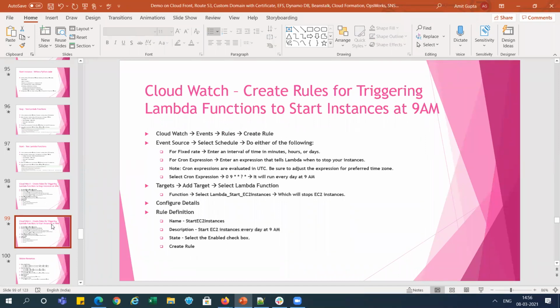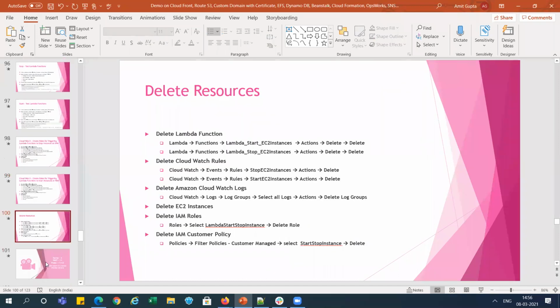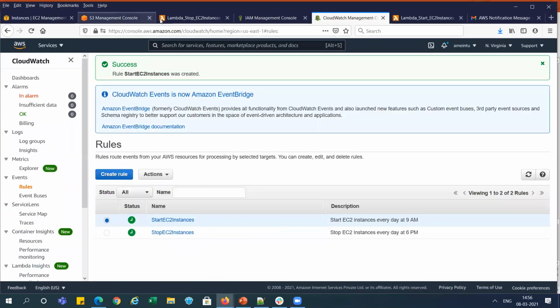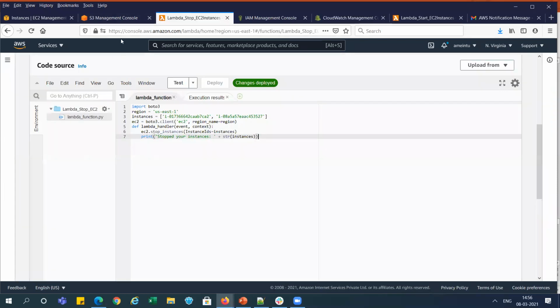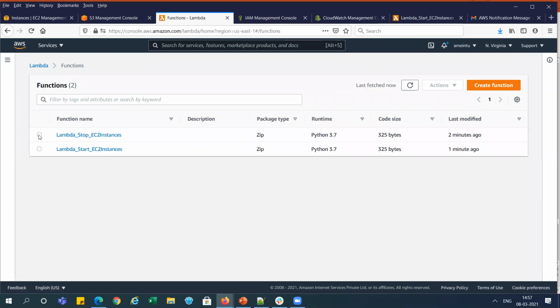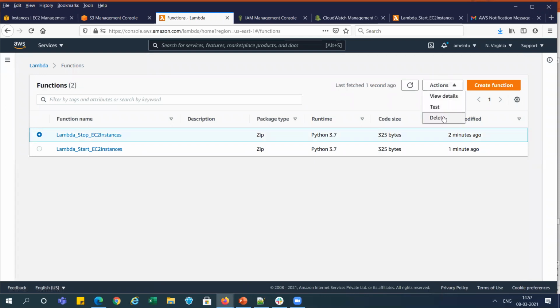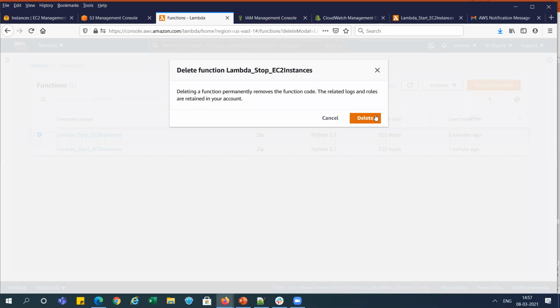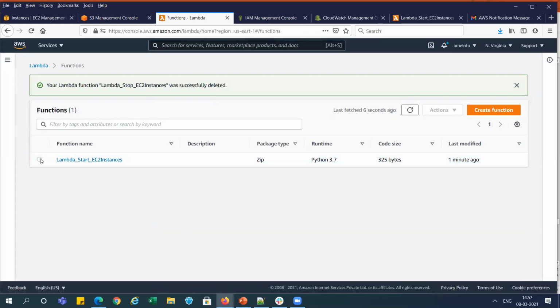So next things, we need to delete all those resources which we use in this POC. So we need to really delete the lambda function, then CloudWatch rules, CloudWatch logs, right? We need to do all those things. So first I'm going over there and deleting the lambda functions. So you can see here we have two functions. I am deleting it because cleaning process is required if you are using any free tier.